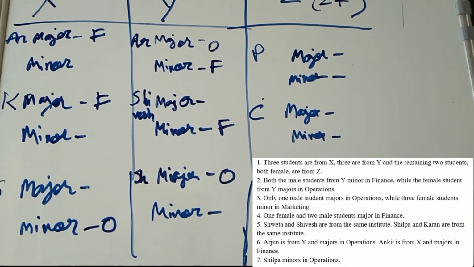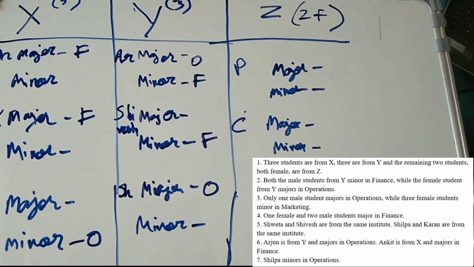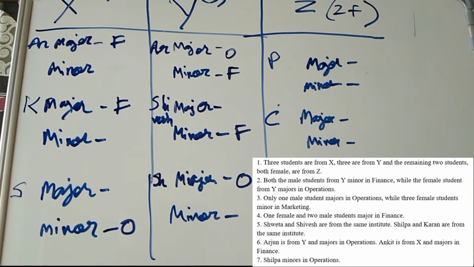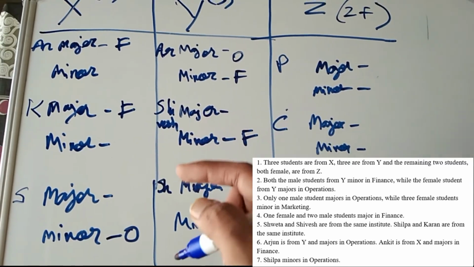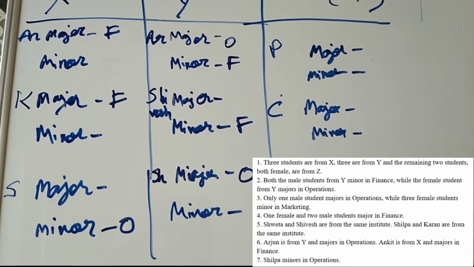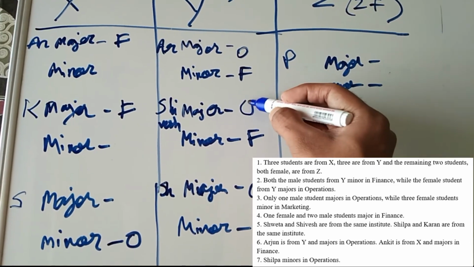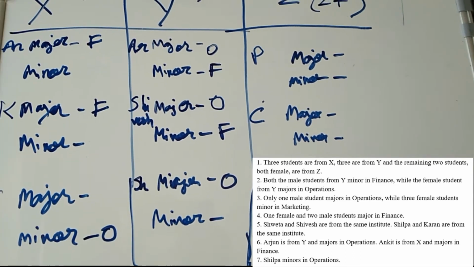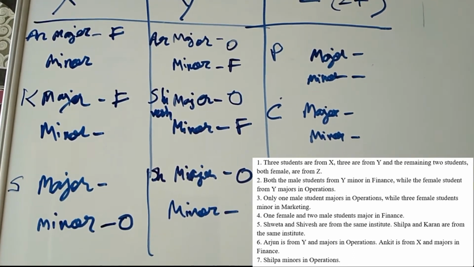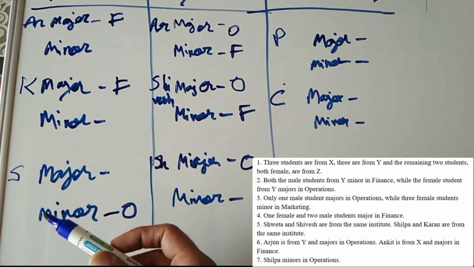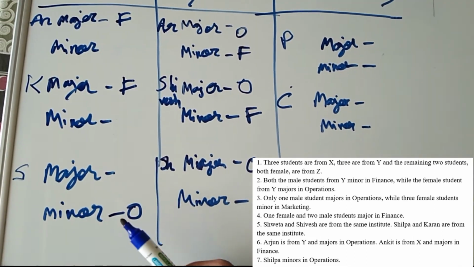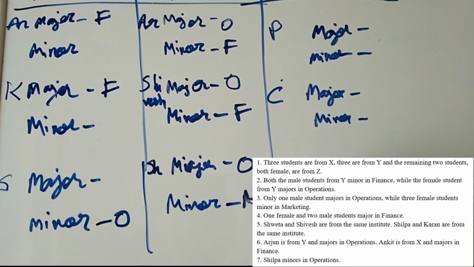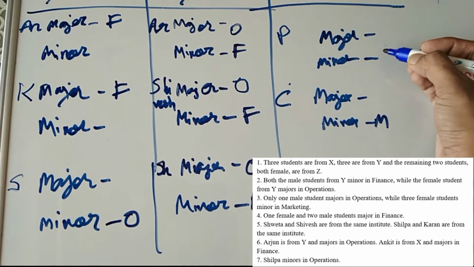So let me read the third point. Only one male student majors in operation. So the one male student who can do a major in operation is Shivesh. While three female students minor in marketing. Three are minor in marketing. So Shilpa is already doing operations as her minor, so the remaining will be doing marketing.